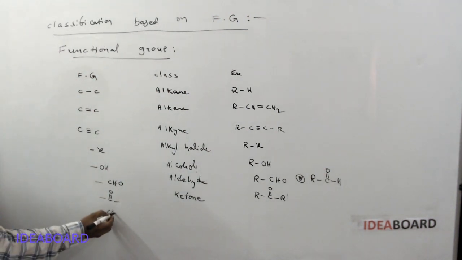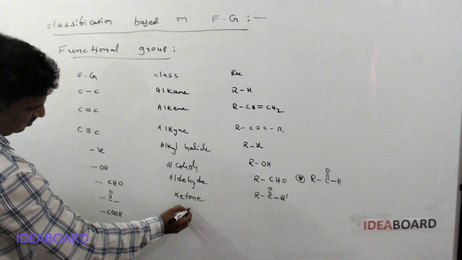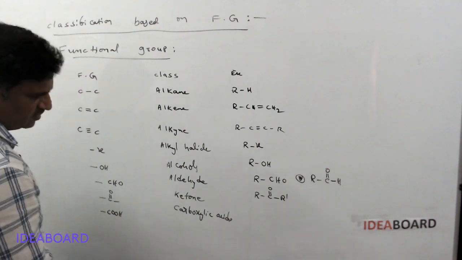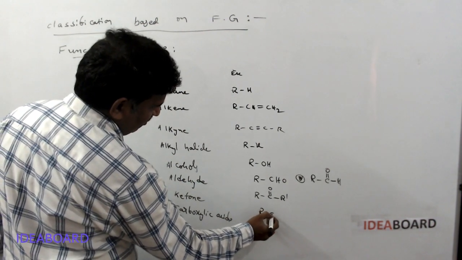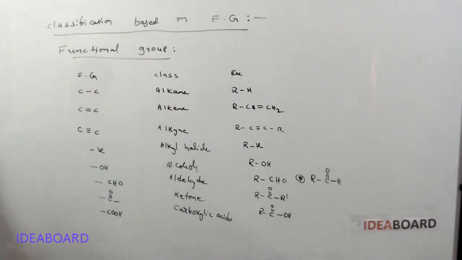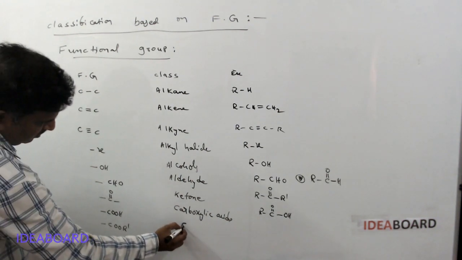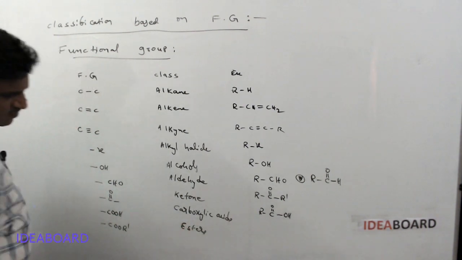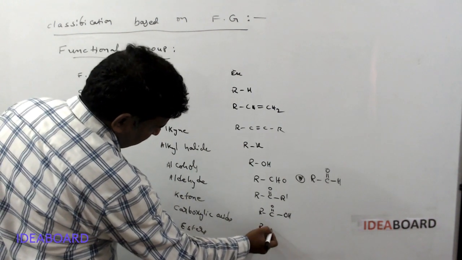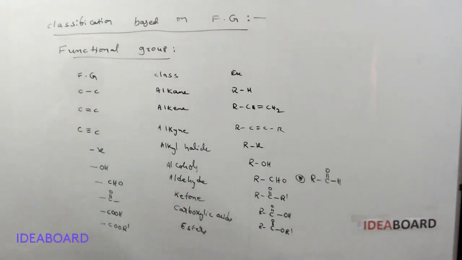Next, COOH: these are called carboxylic acids. We commonly write RCOOH. Next, COOR': these are commonly called esters. The ester formula is RCOOR'.